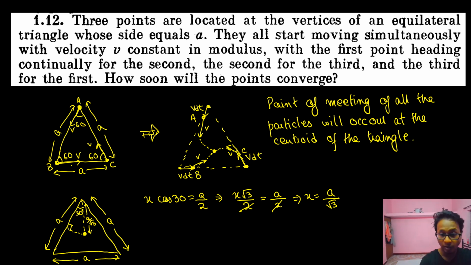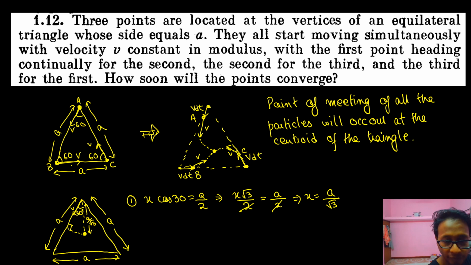What is the component of velocity? V was moving in this direction, no? What is the component of velocity towards this one? So the component of velocity towards the centroid is equal to v cos 30, or v into root 3 by 2.